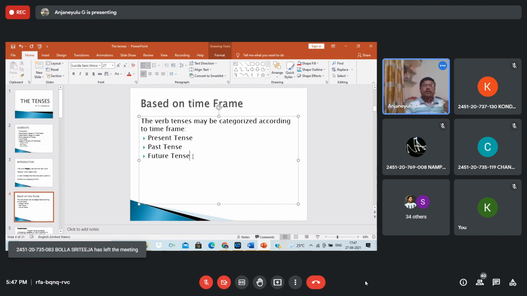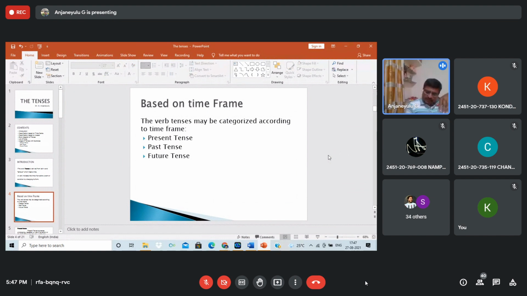Future means you can use it generally for what you are assuming in future, like I will, you will, she will. Each tense again has four types: simple past, past continuous, past perfect, past perfect continuous; simple future, future continuous, future perfect, future perfect continuous. Future continuous may not happen often, but we know the structure.